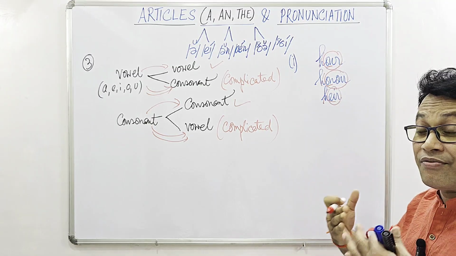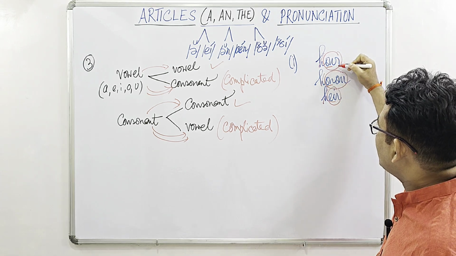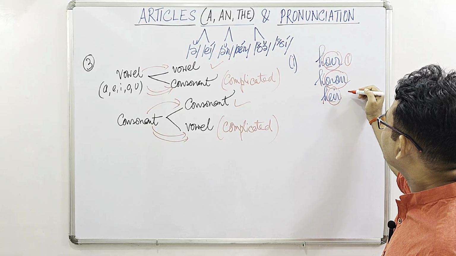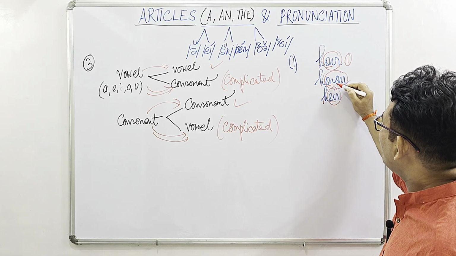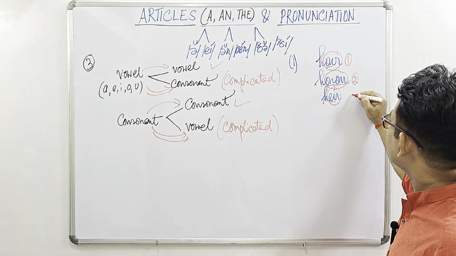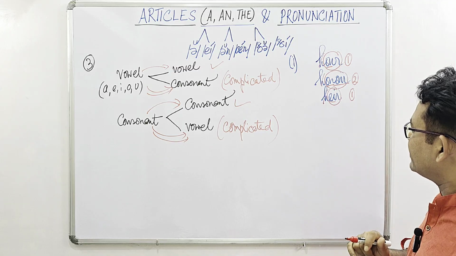So we have to consider the sound of the first syllable, not the first letter. So here, the remaining one is one syllable. Here, honor: o-nar, 2 syllables. Heir, this is again 1 syllable. So the first sound is to be considered.